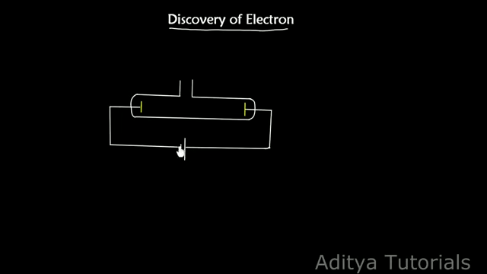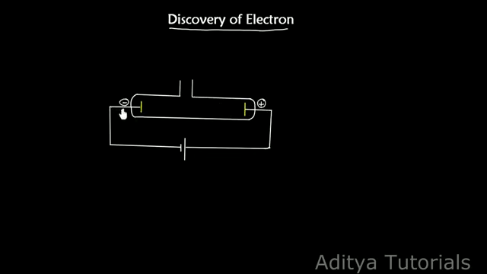This small line indicates the negative part of the battery, and this negative part is connected to an electrode, which carries a negative charge. The large line indicates the positive part of the battery, and it is connected to an electrode here, which carries a positive charge.